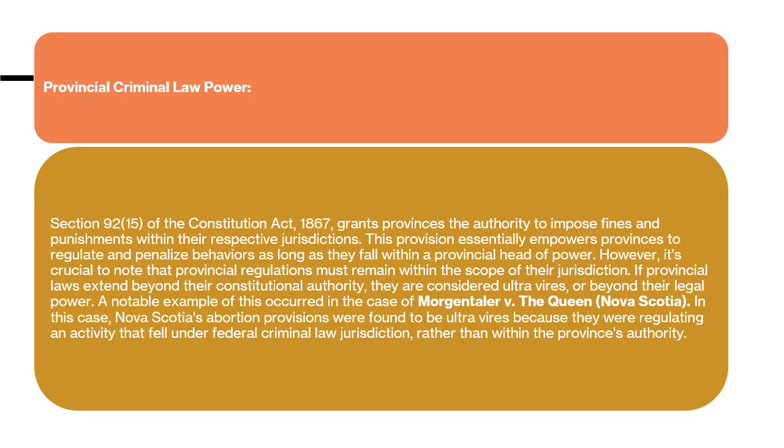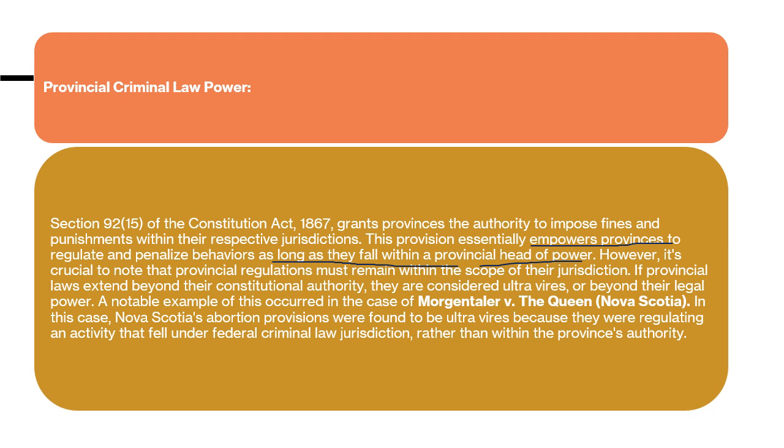Then the provincial criminal law part that we discussed earlier in the beginning, 92(14) and 92(15). So 92(15) grants provinces the authority to impose fines and punishment within their respective jurisdiction. This provision essentially empowers provinces to regulate penalized behavior as long as it falls within the provincial head of power. However, it's important to note that provincial regulation must remain within their scope of jurisdiction. They cannot go beyond their constitutional authority. That would be null and void. That would be ultra vires.